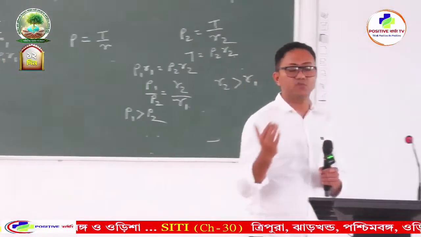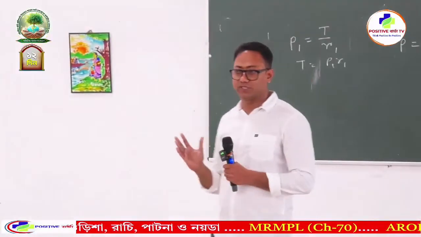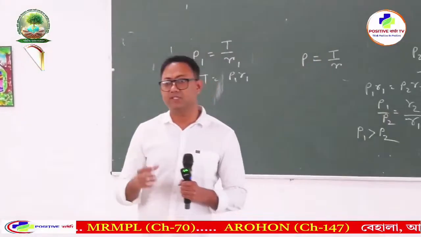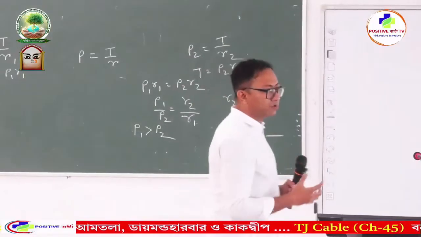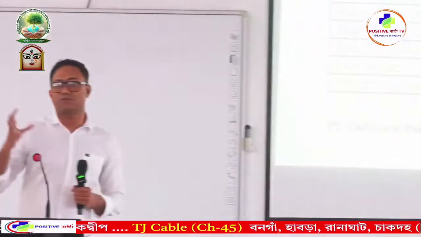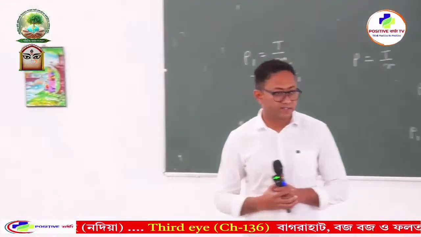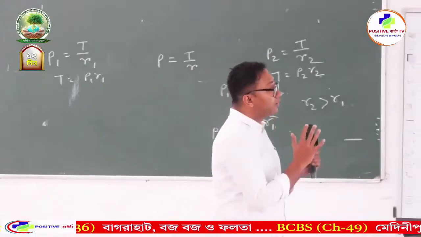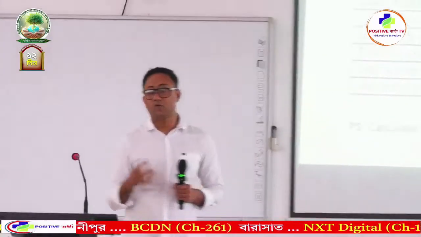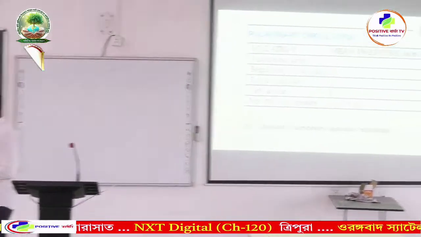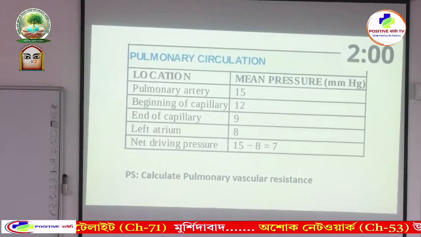And in our previous discussion, many times we have mentioned that the resistance in the systemic circulation is much higher than in the pulmonary circulation, right? And this is why your left ventricle is stronger than your right ventricle, because your left ventricle is pumping blood into the systemic circulation, which is a high resistance circuit, and your right ventricle is pumping blood into the pulmonary circulation, which is a low resistance circuit. Okay. Now we will actually calculate the resistance. How much is the resistance in the pulmonary circulation and how much is the resistance in the systemic circulation?